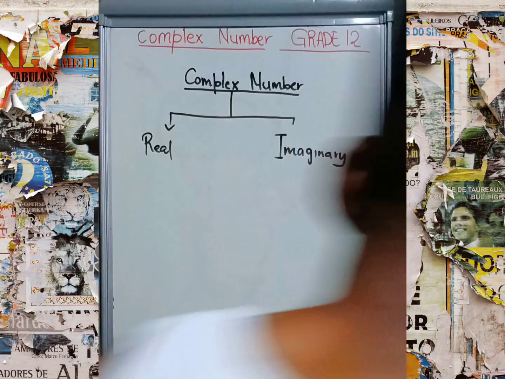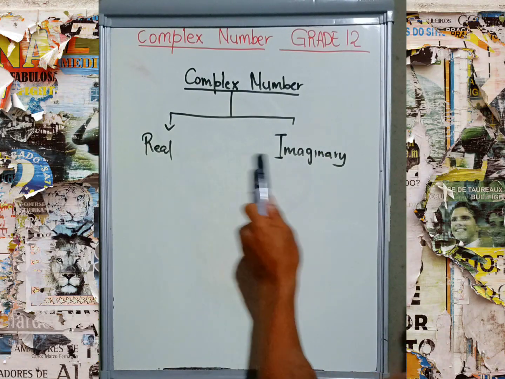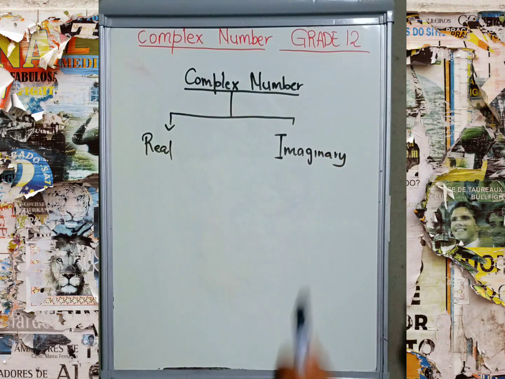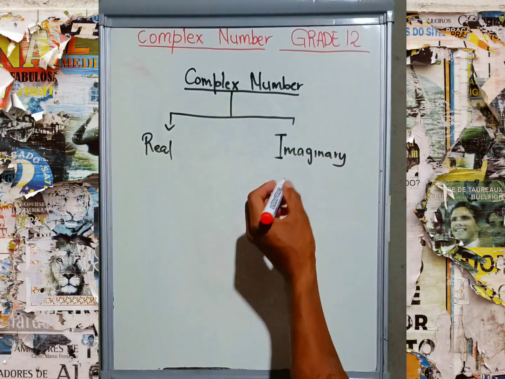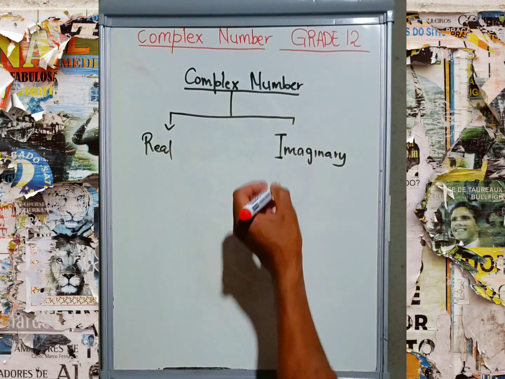When someone asks you what a complex number is, you tell that person that a complex number is a combination of real numbers as well as imaginary numbers. When we talk about imaginary numbers, we are talking about non-real numbers, numbers that do not exist, and the calculator will give you an error.